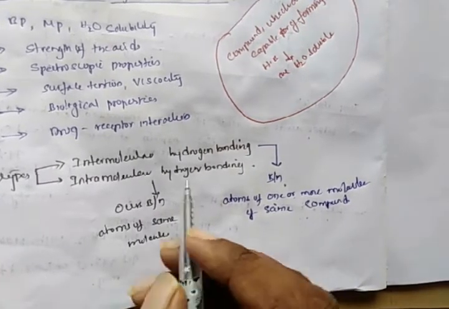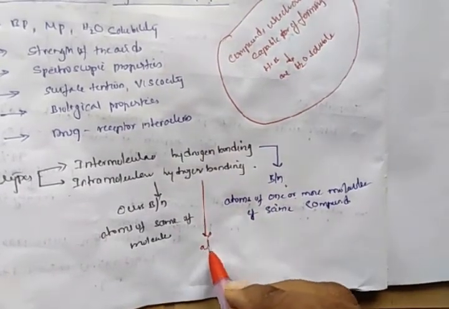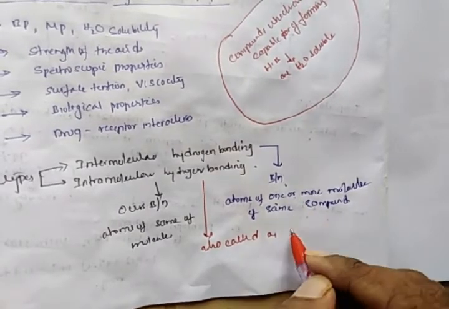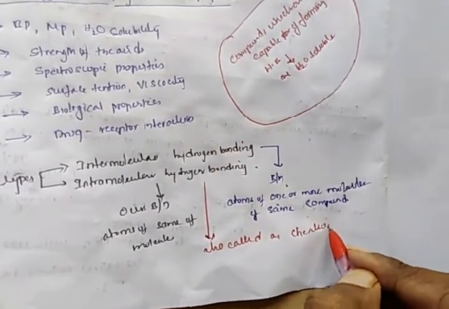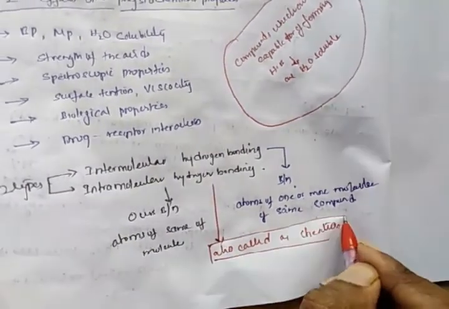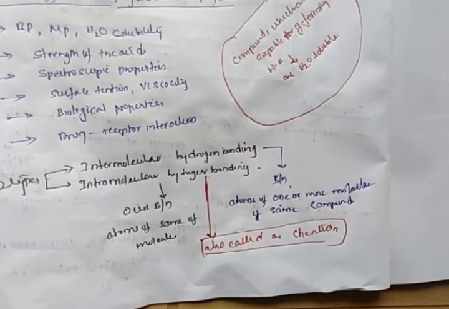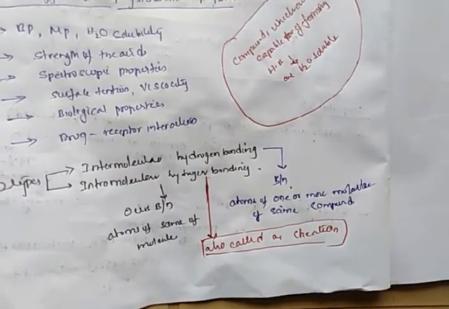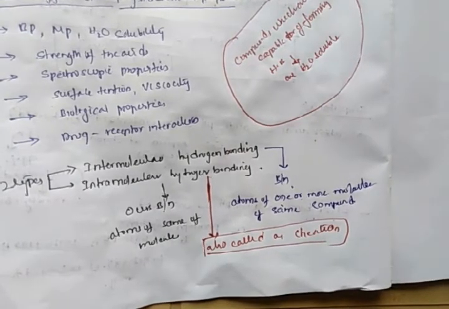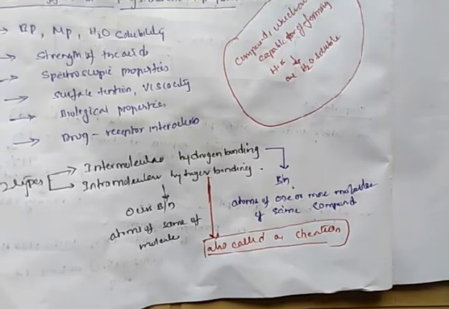And this intramolecular hydrogen bonding is also called chelation. This chelation sometimes results in the formation of a 5 or 6 member ring system. Chelation generally helps the compound to form a 5 or 6 member ring system.